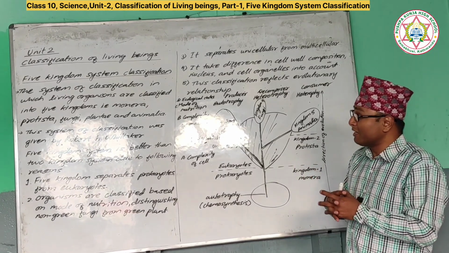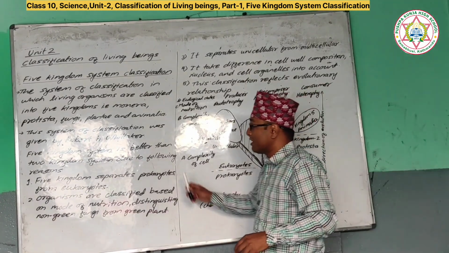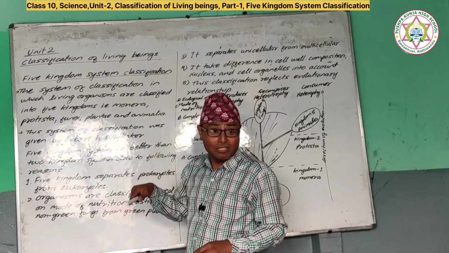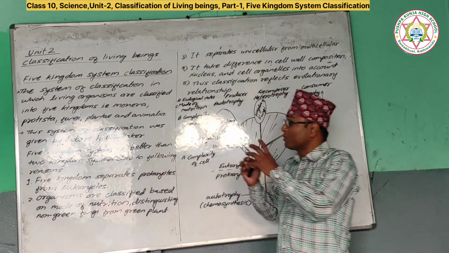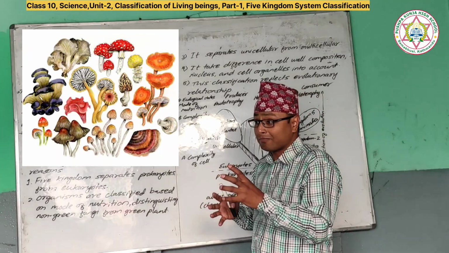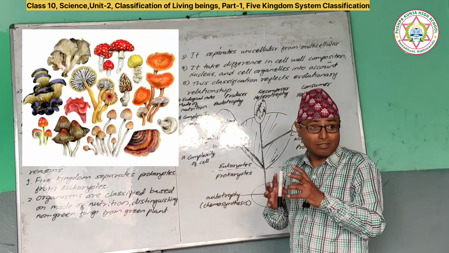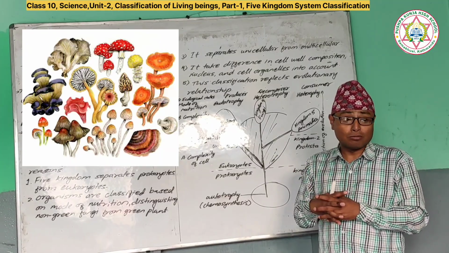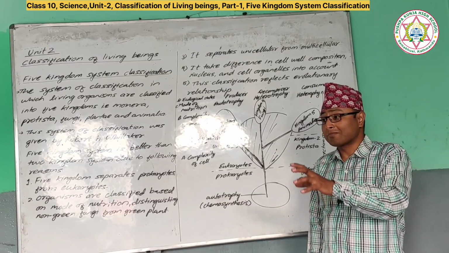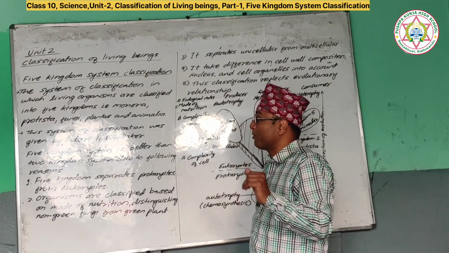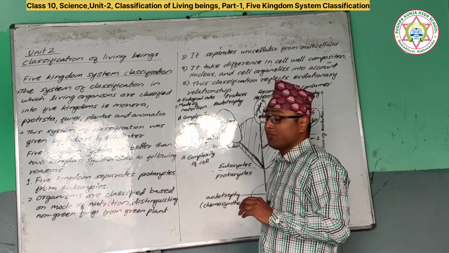Alright, but the two kingdom system has some problems. What is the problem? In the two kingdom system classification, unicellular organisms and multicellular organisms are not separated. Non-photosynthetic fungi are placed in Plantae, that is, mushroom. Mushroom does not photosynthesize, but it is placed in which kingdom? Plantae. So there are lots of problems in the two kingdom system classification.